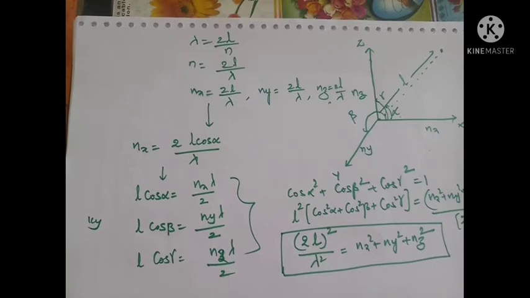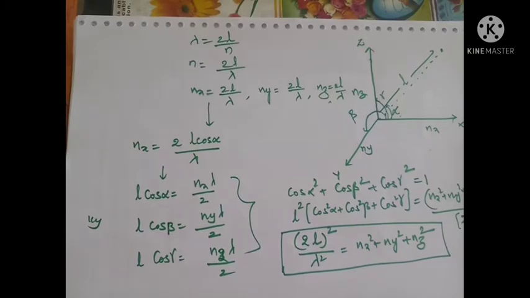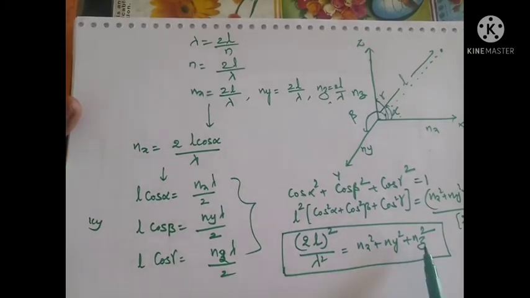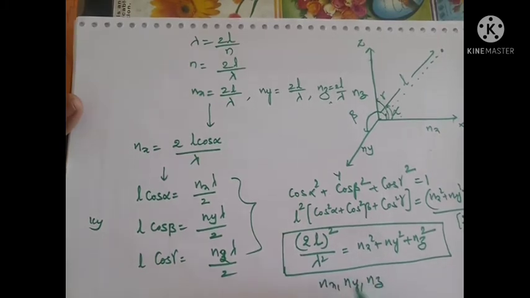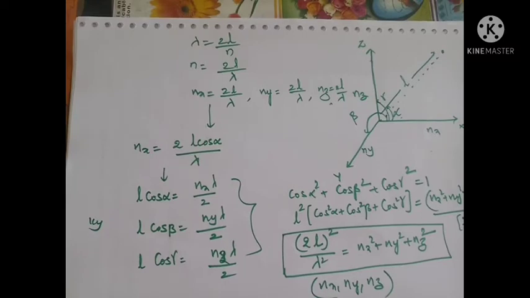So what it represents is an ellipsoid, with nx, ny, nz directions as coordinate axes. Each set of values of nx, ny, nz satisfies the above equation corresponding to one mode of vibration. The total number of modes of vibration is the total number of possible sets of nx, ny, nz.